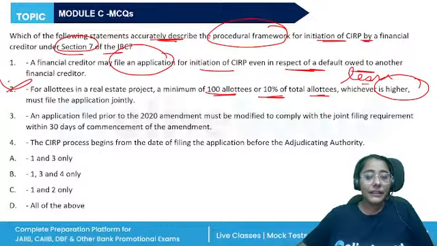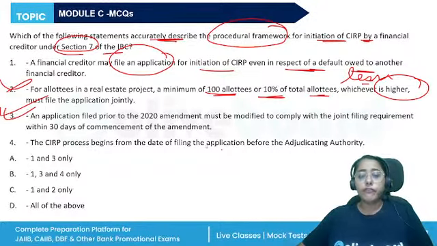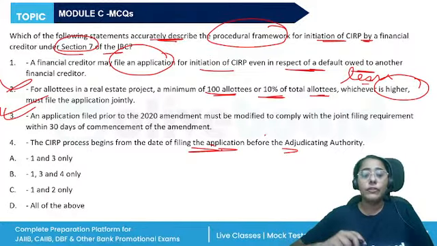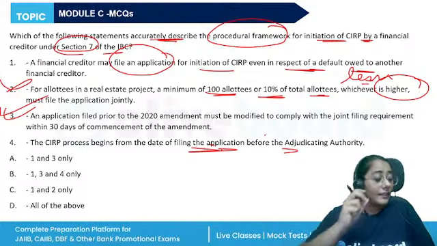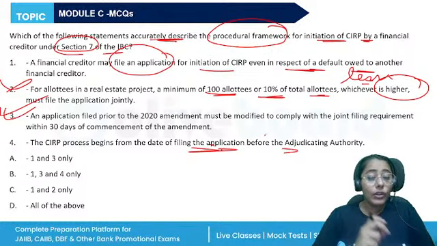Then statement 3, an application filed prior to 2020 must comply with the joint filing requirement within 30 days. Yes. The CIRP begins from the date of filing the application before the adjudicating authority. No. The CIRP begins on the admission of the application.